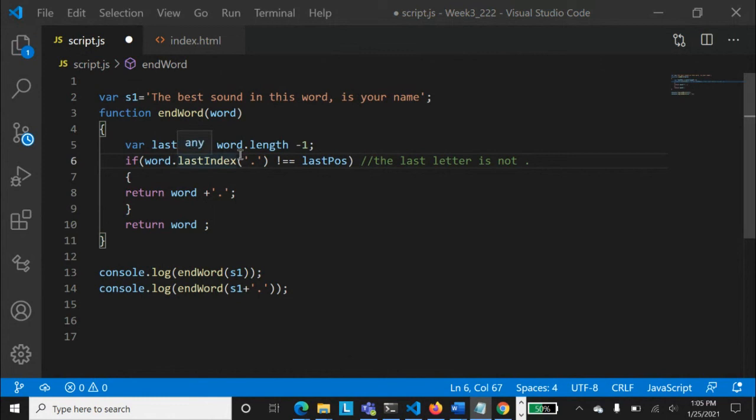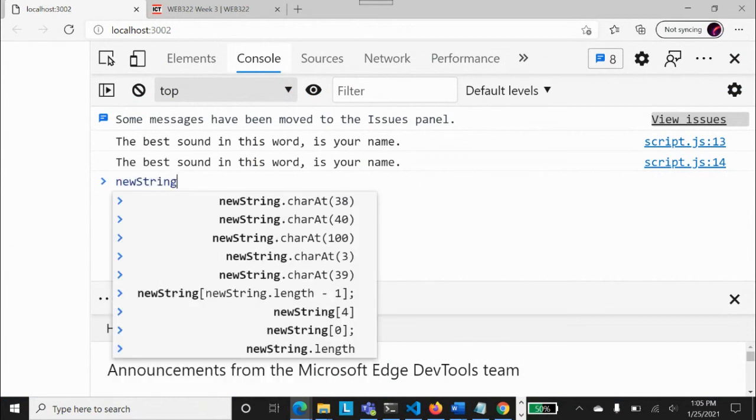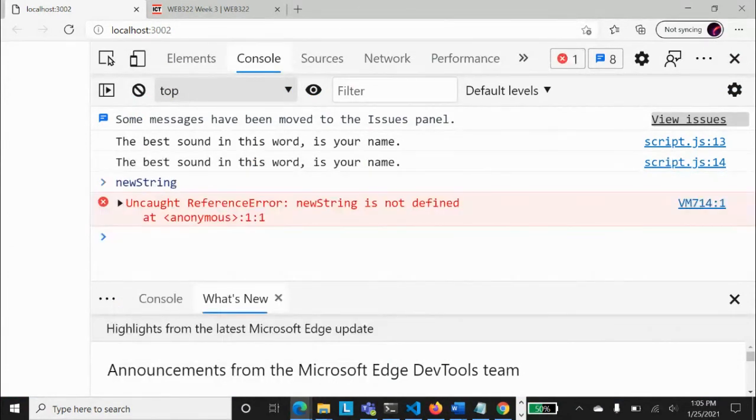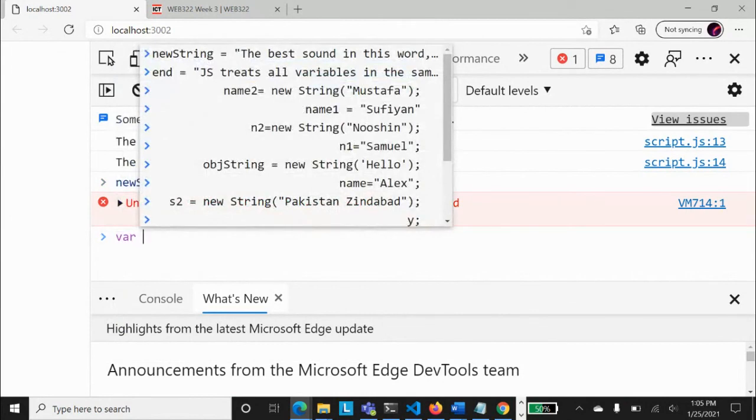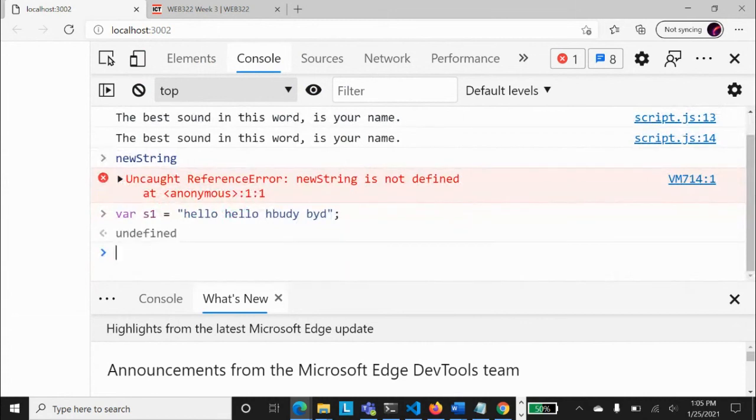And there is one another set of functions. Let me just tell you, I'll let you know. Let's talk about that as well. So now we have got, I think it should have new string in it. Oh no, so let's define it, because that is changed. So let's call it s1 equal to hello, bye, hi, whatever. So now we have this s1, and there are certain other functions as well.